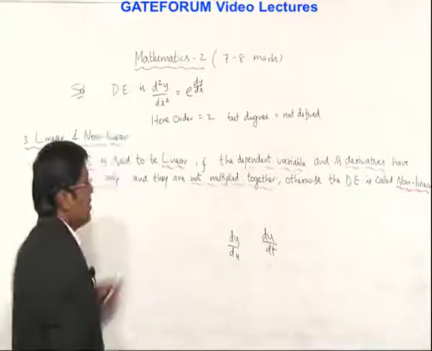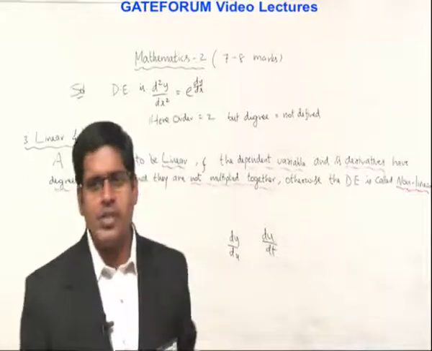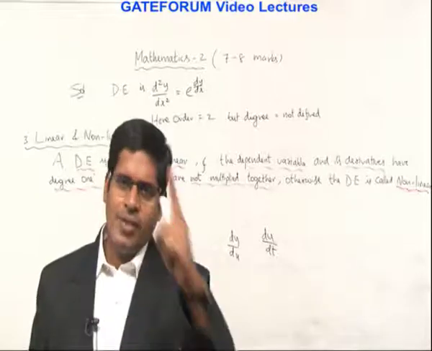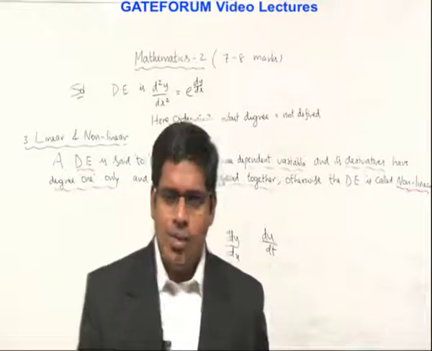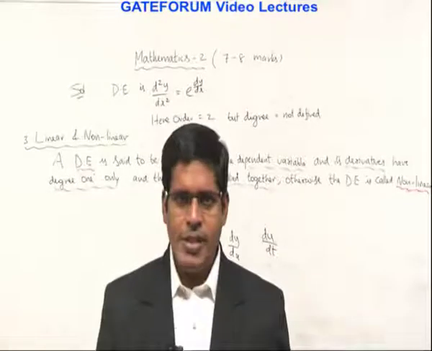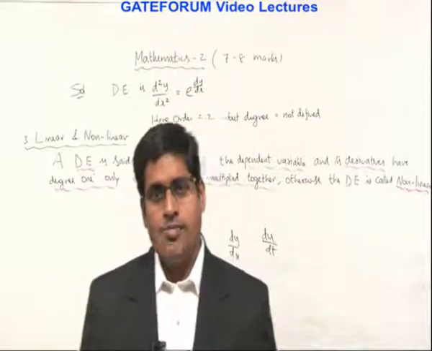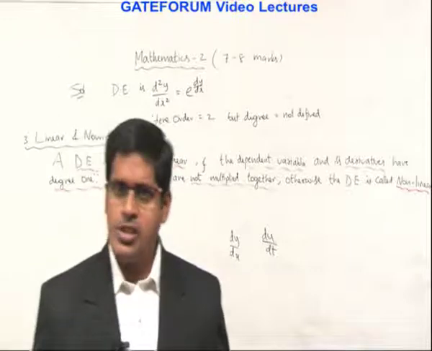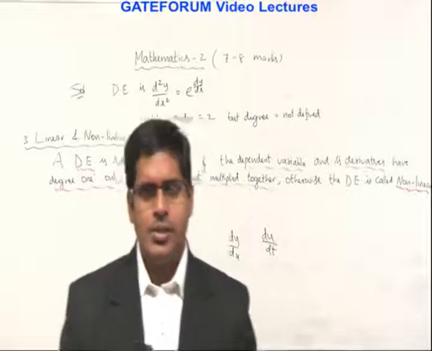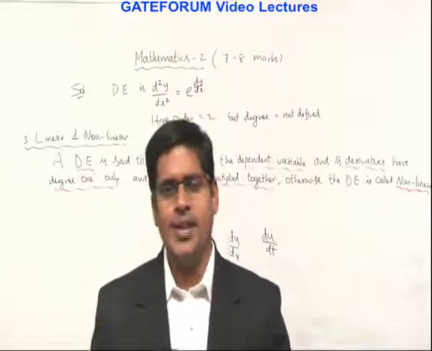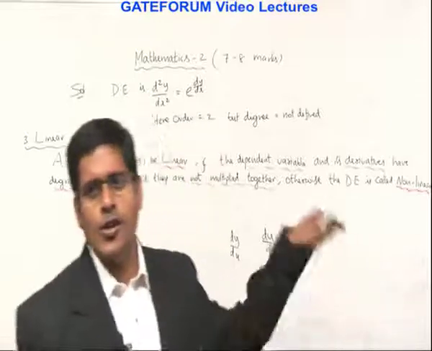Now please identify the dependent variable and its derivatives in the given differential equation. They must have power 1, that is, degree 1 only, and they are not multiplied together. What does that mean? The dependent variable should not be multiplied with any of the derivatives in the given equation. The first derivative should not multiply the second derivative. Similarly, the second derivative should not multiply any other derivative. That is what 'not multiplied together' means. If this condition is satisfied, then only the differential equation is called linear, otherwise it is called non-linear.